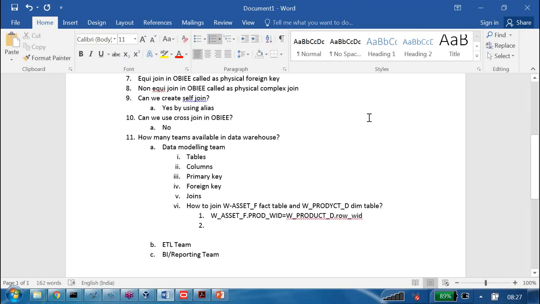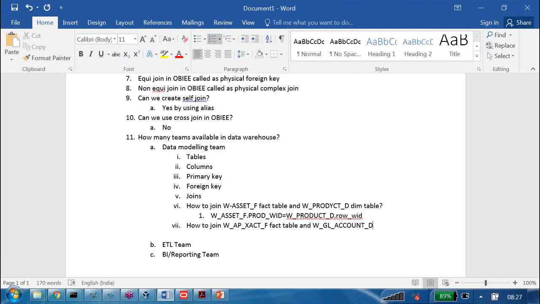Second question. How to join, let us say, the W_ACCOUNT_PAYABLE_XACT_F fact table and another dimension, let me take the W_GENERAL_LEDGER_ACCOUNT_D table?